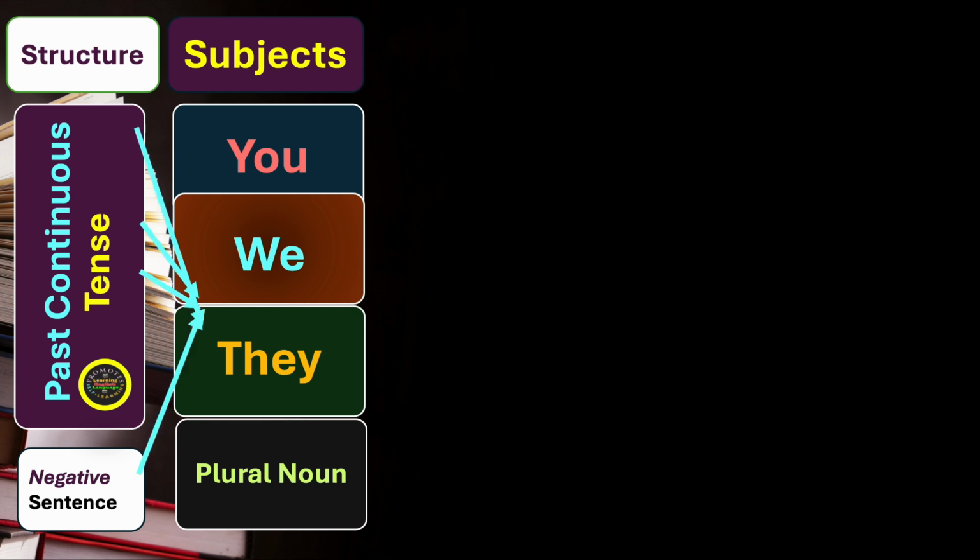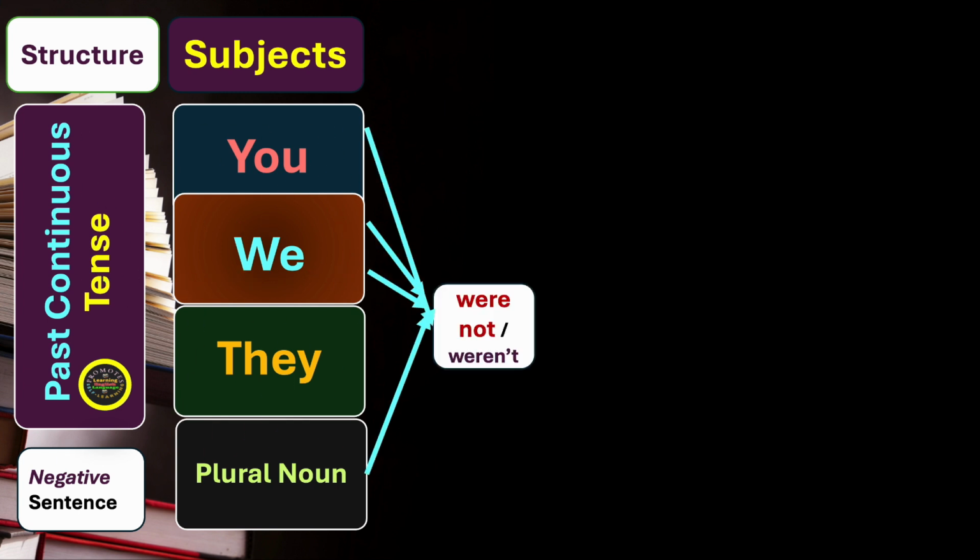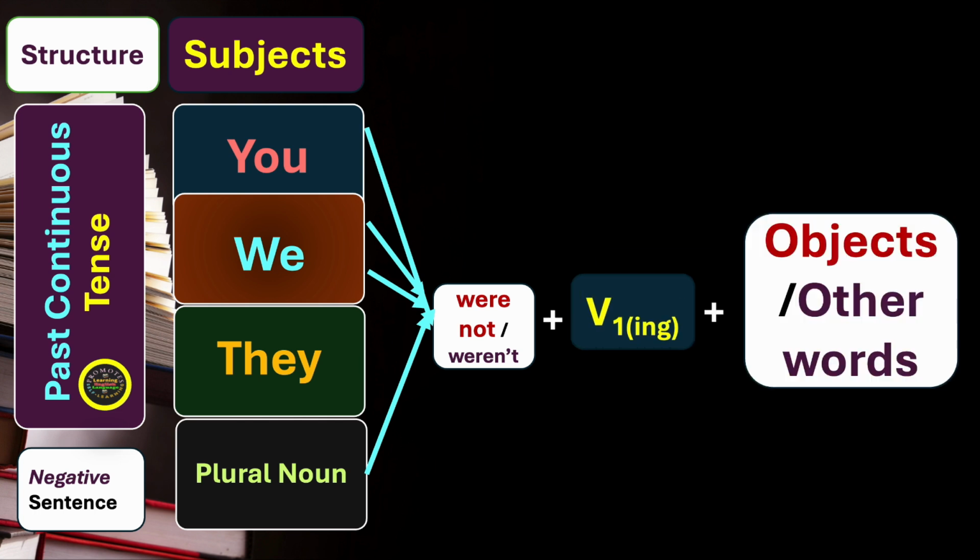We continue to the next structure of past continuous tense in the negative form of sentence. If we have subjects like you, we, they, and a plural noun, we use were not, and the short form is weren't, and then we add the first form of the verb with ing, and then we have objects or other words. Let's see the examples in the negative form.